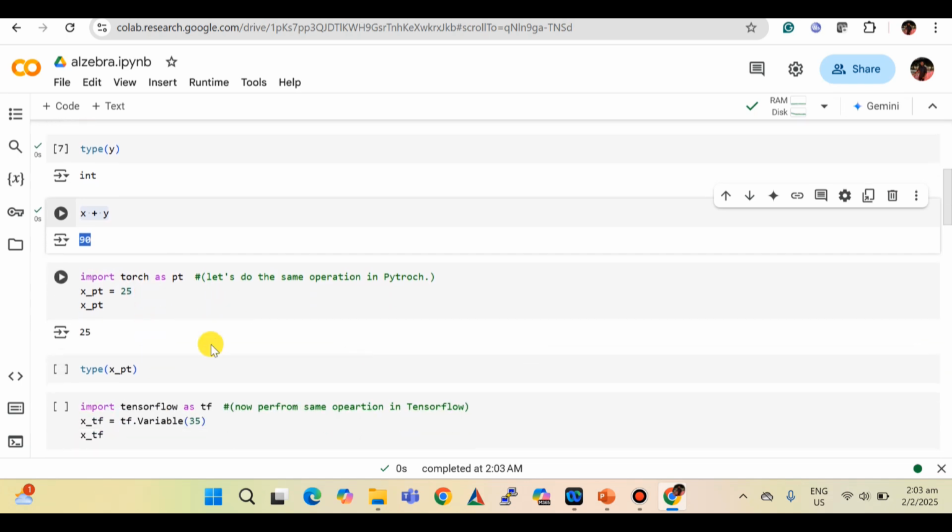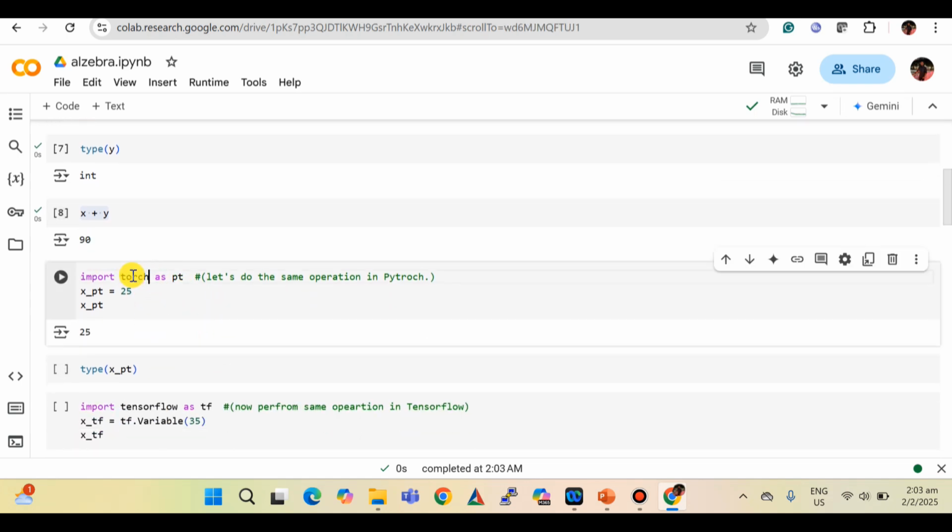Now the same operations we can see through PyTorch, and for that I imported torch. We denote it as pt, PyTorch, sorry, I need to correct the spelling. Let's correct it now.